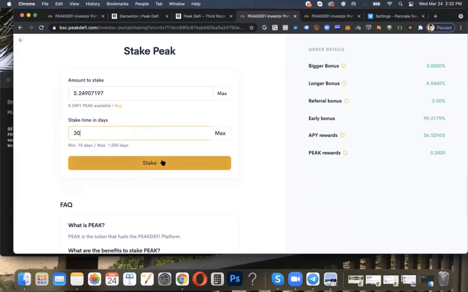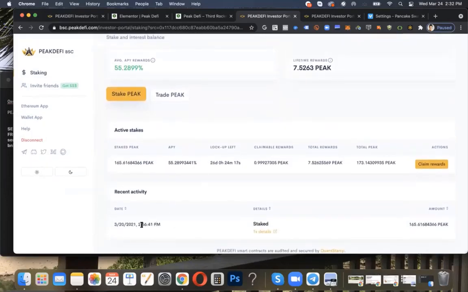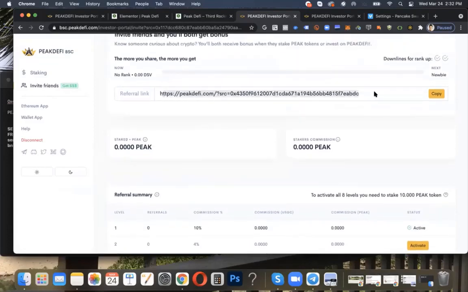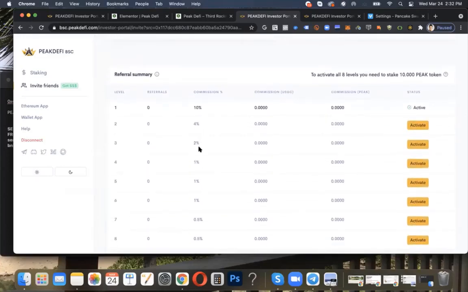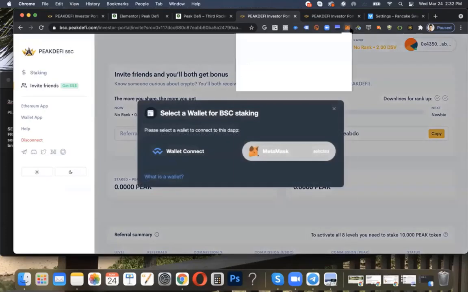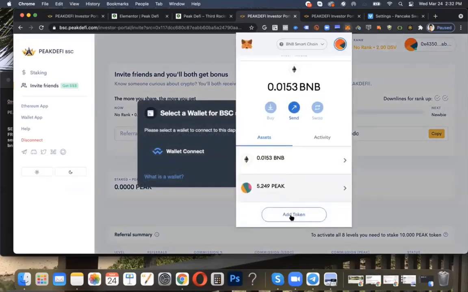And then when I click stake, I get to stake my Peak, and it looks like this. Your activity will be under here. And then when you start to invite people, your referral link will be here, associated with your account. And you'll see underneath here that you have commissions, if you have any commissions. So let me select the other account, actually, to show you the account where I have the Peak.